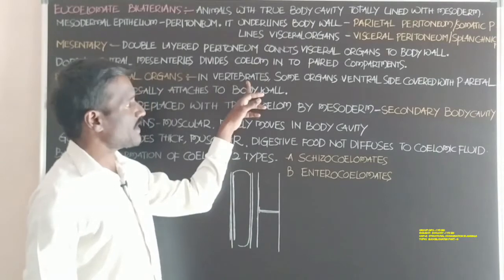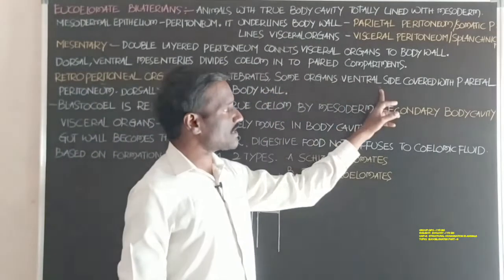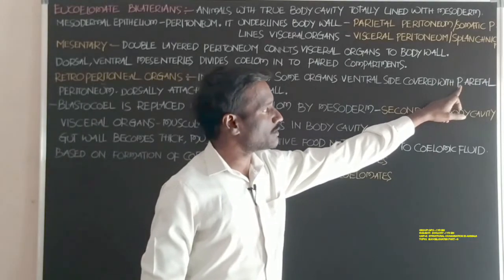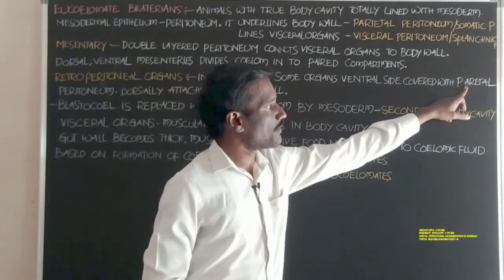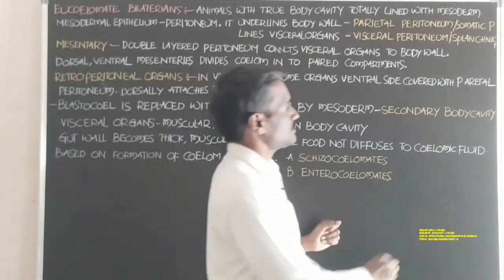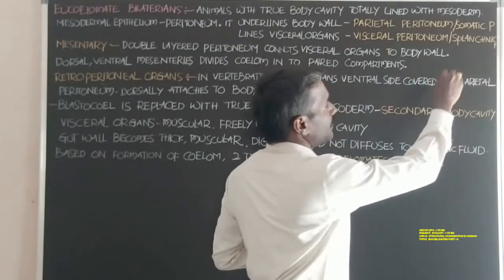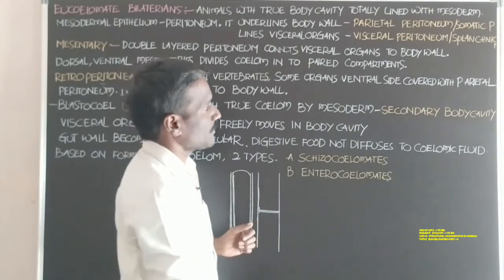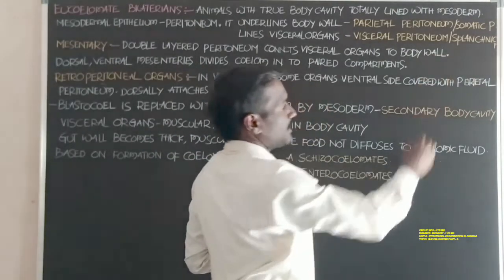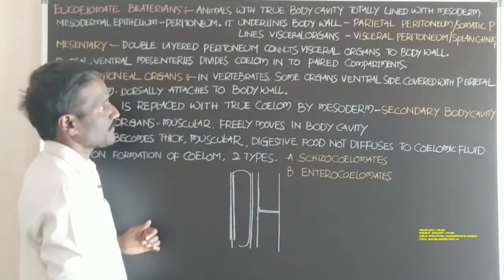In vertebrates, some organs have the ventral side covered with parietal peritoneum.